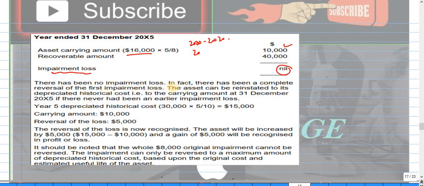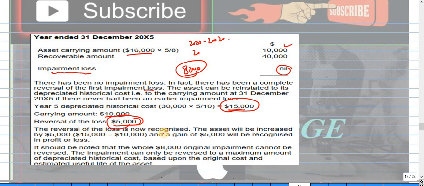In fact, there has been a complete reversal of the first impairment loss, which is 8,000, but we cannot reverse the whole amount because we have to reverse till the historical carrying value, and the historical carrying value is 15,000. So 15,000 less NBV, which is this amount, will give rise to 5,000. So we will only reverse the 5,000.